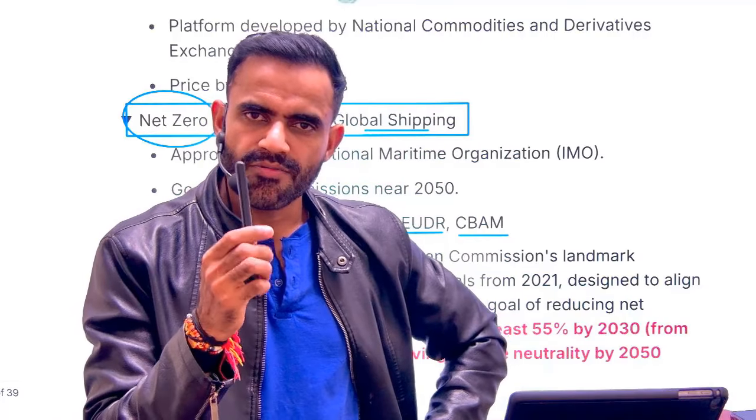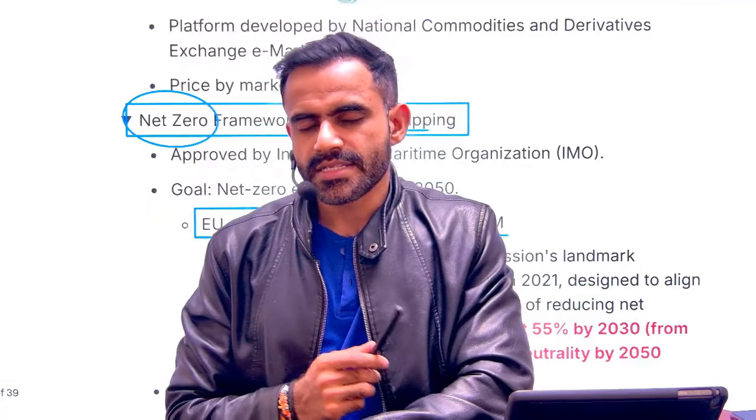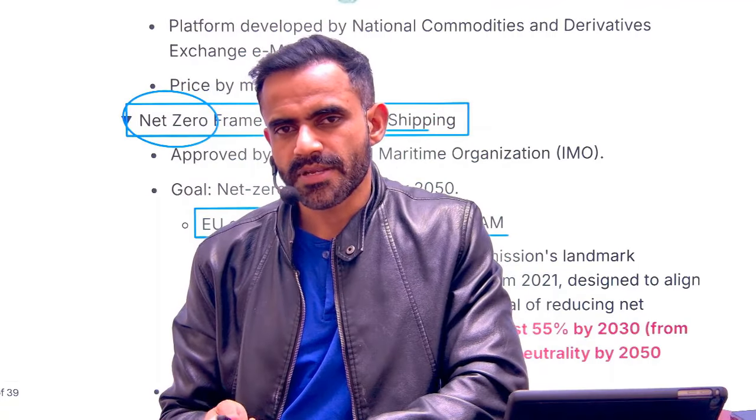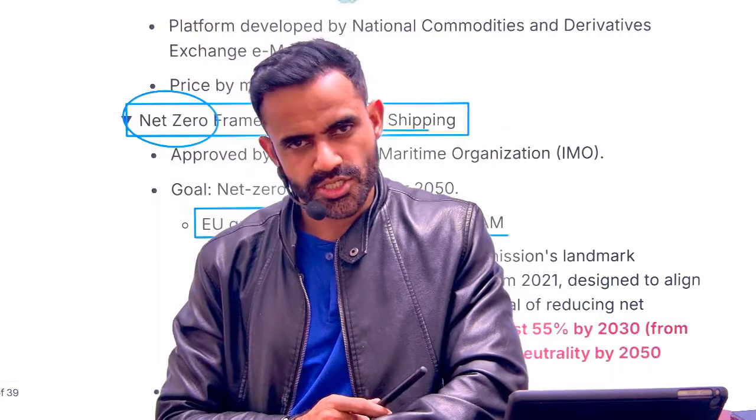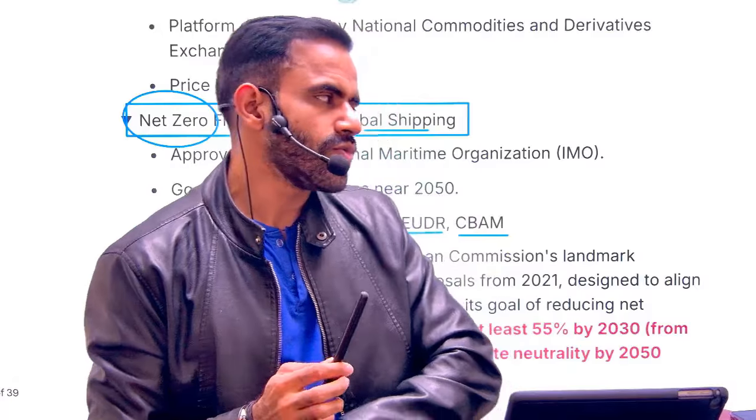Let's say we are manufacturing this pen and exporting to Europe. And let's say this pen has emitted carbon, so Europe is going to impose taxation on it. This is the Carbon Border Adjustment Mechanism. What is EUDR? That is